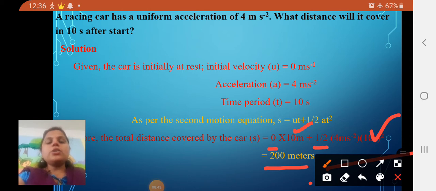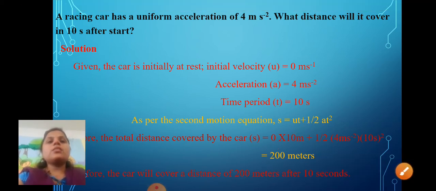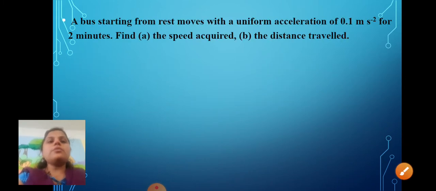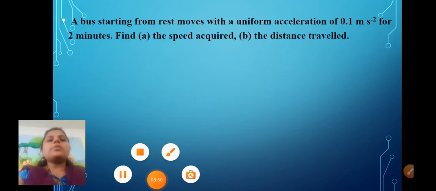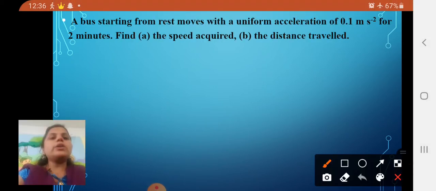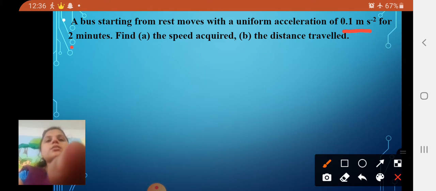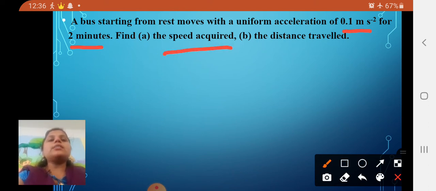Let us take a new question. Okay. So, here what is the question we have? A bus starting from rest moves with a uniform acceleration of 0.1 meter per second square. So, they have already mentioned it in meter per second square, for 2 minutes. After the 2 minutes, what happened? You have to find out the speed required and the distance traveled. Okay, you have to find out the speed as well as the distance.